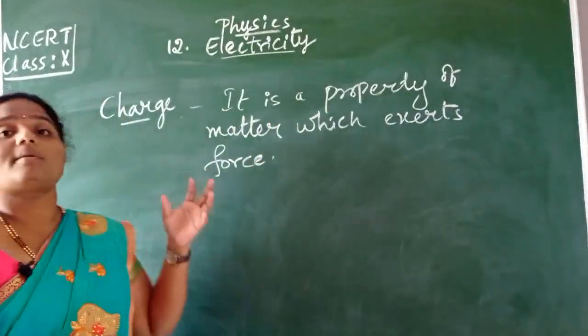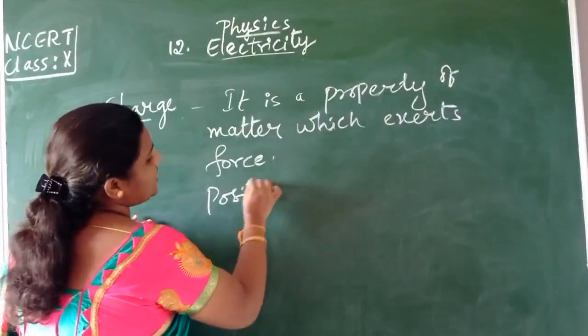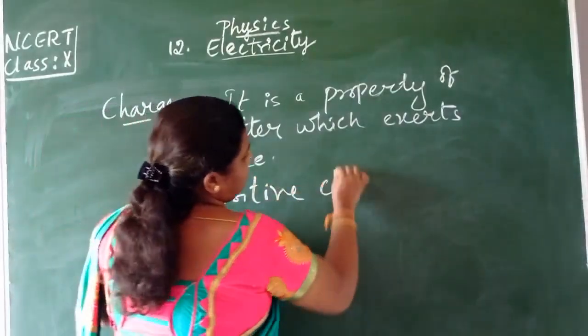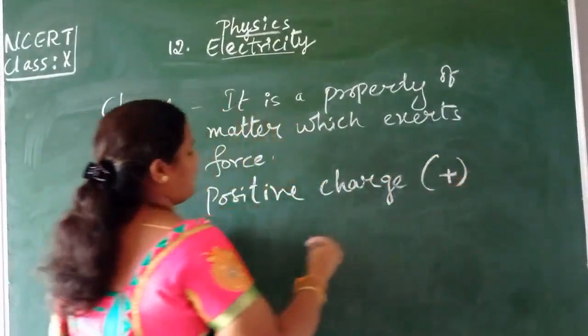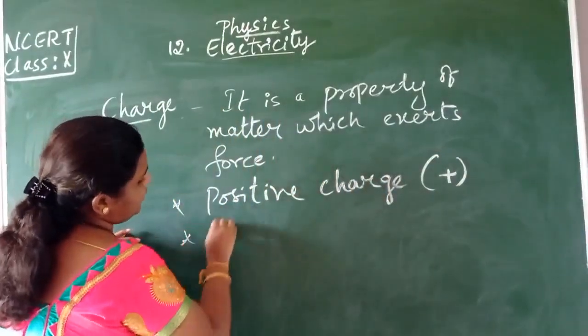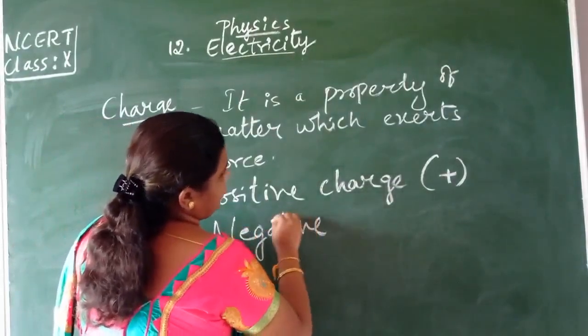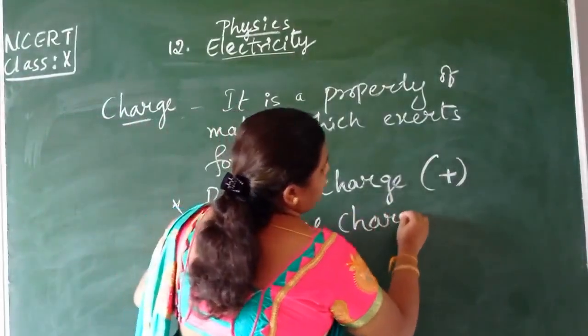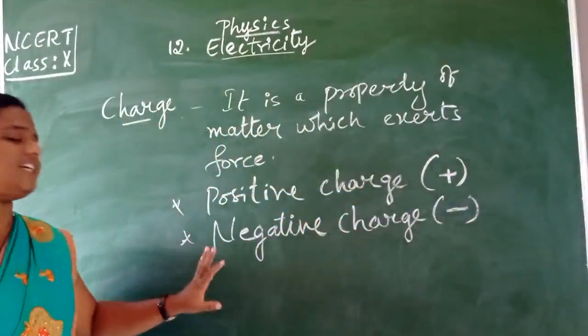And charges are mainly of two types. That is, positive charge, which is represented with the plus sign, and negative charge, which is represented with what? The minus sign. These are the types of charges, children.